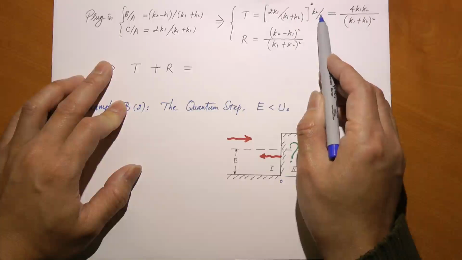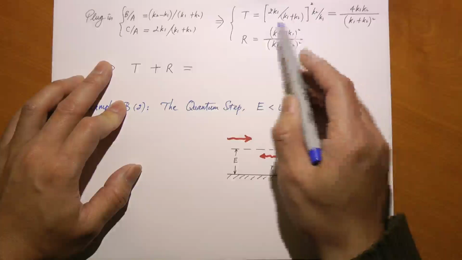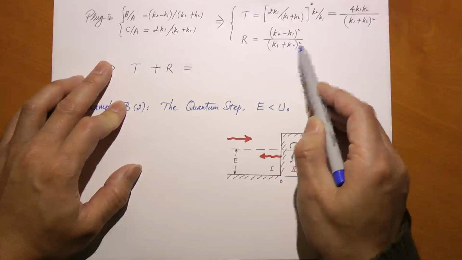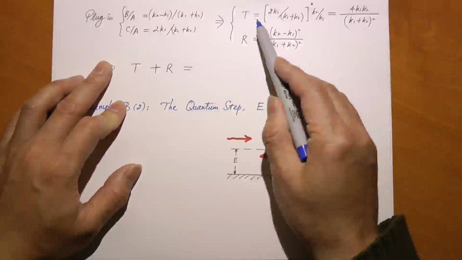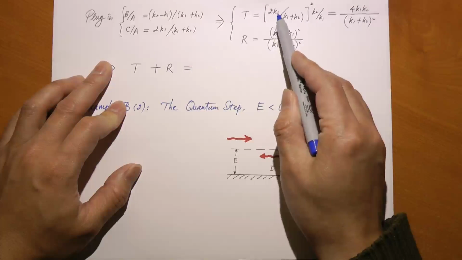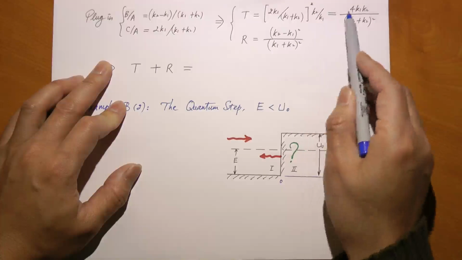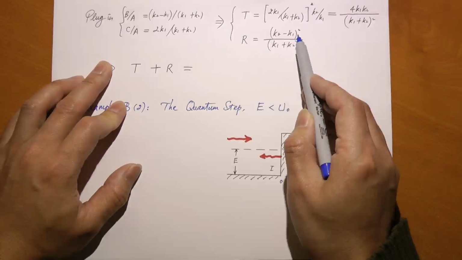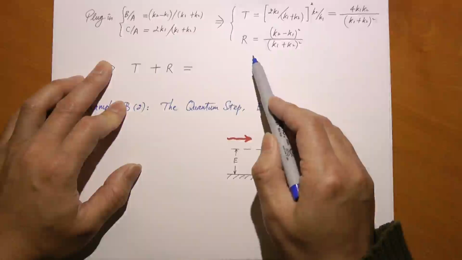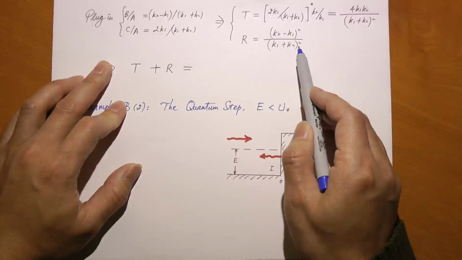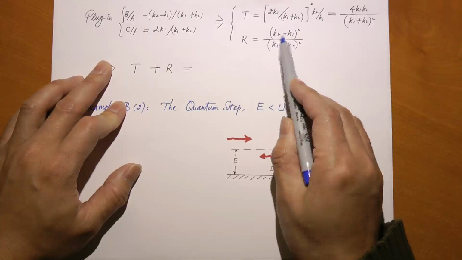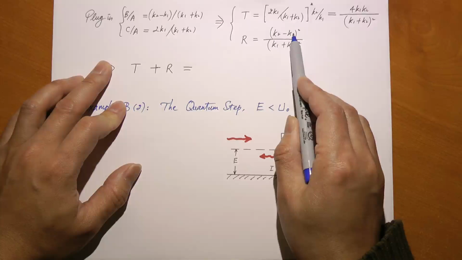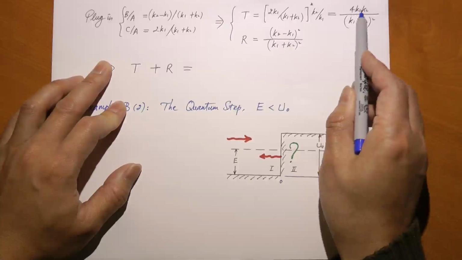Okay, the denominators are the same for both T and R. It's K1 plus K2 then squared. The numerator for T is 4K1 squared times K2 over K1. That's 4K1 K2. For the R, it's just K2 minus K1 squared. Now, if you add them together, what do you get? Same denominator. The numerator is K2 minus K1 squared, and then plus 4K1 K2, right?